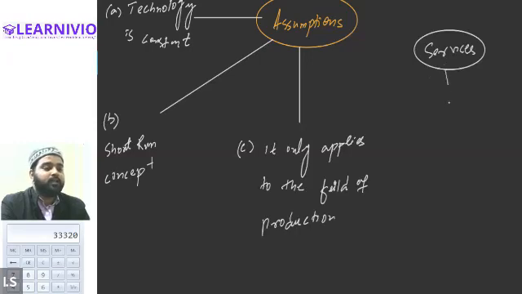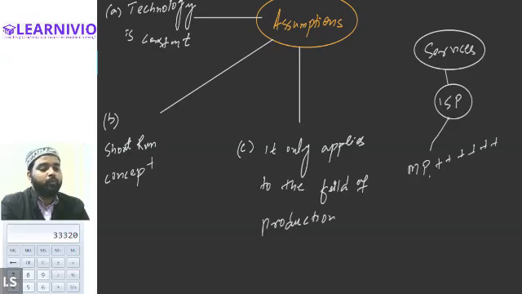So let's say there is an ISP, internet service provider. What he is doing is providing internet services. So there is a possibility that when he adds more labors, marginal product will keep on increasing only. There will be no decline in the marginal product. There will be no negative stage. There will be no declining stage.